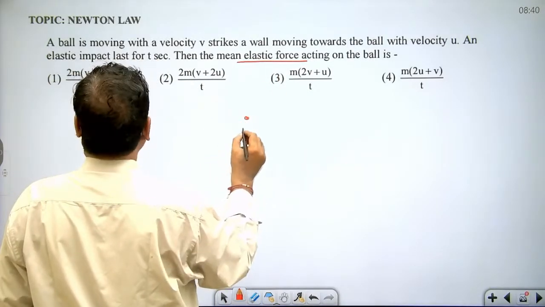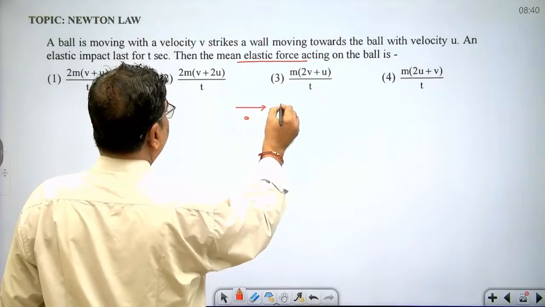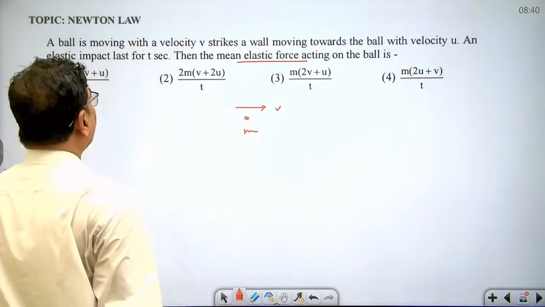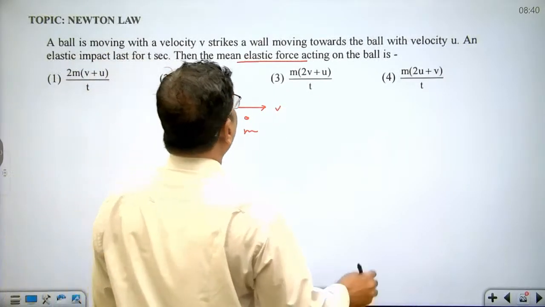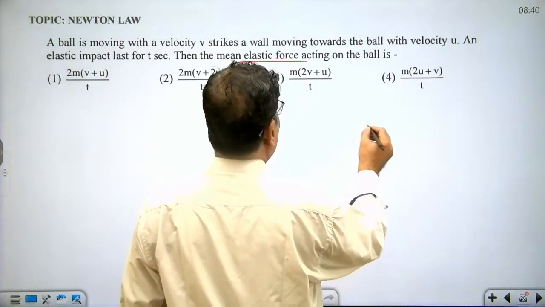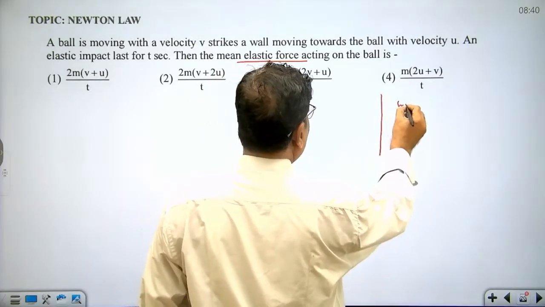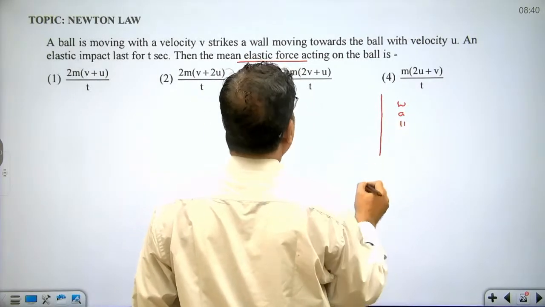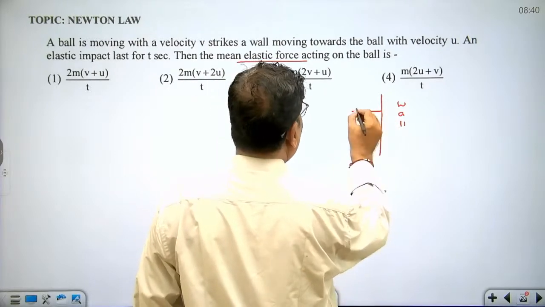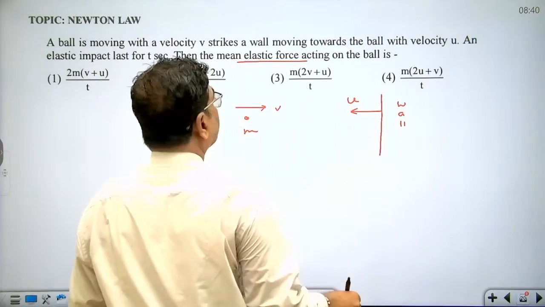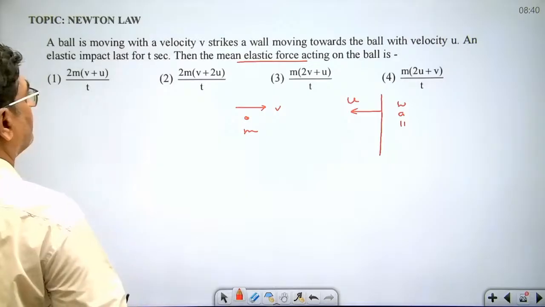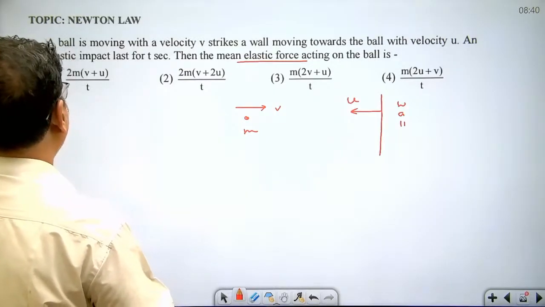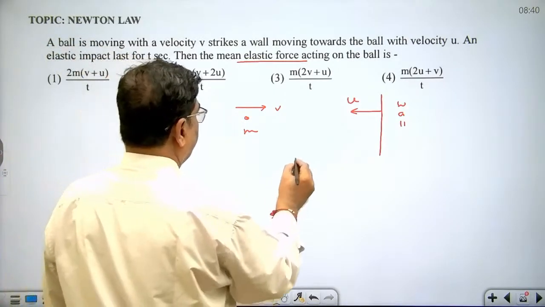This is the ball moving with velocity v. Let us assume the mass of the ball is m. It strikes the ball, which is moving with velocity u towards the ball. Now the time interval is given, t.